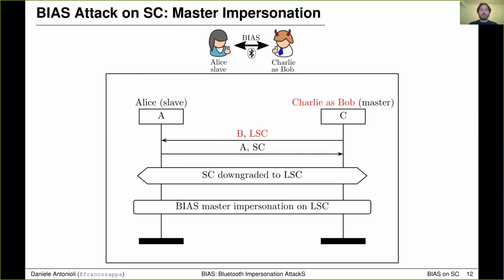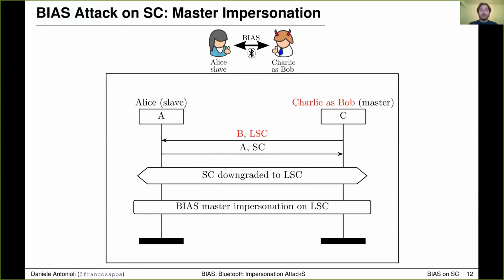The master impersonation attack on SC works as follows. Charlie presents to Alice as Bob by sending Bob's Bluetooth address and lies about his capabilities by proposing LSC instead of SC. Even if Alice supports SC, the secure session is downgraded from SC to LSC, and this means that the authentication procedure is downgraded from mutual to unilateral.